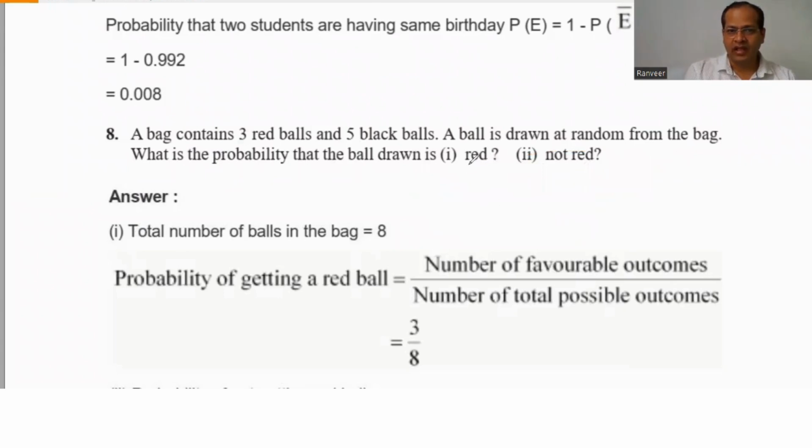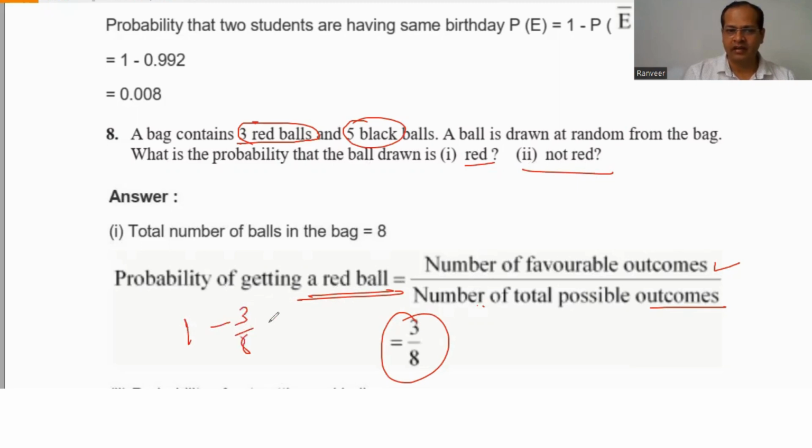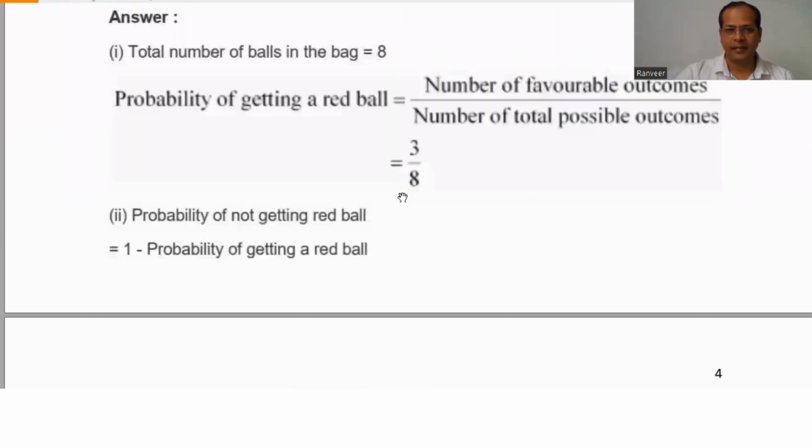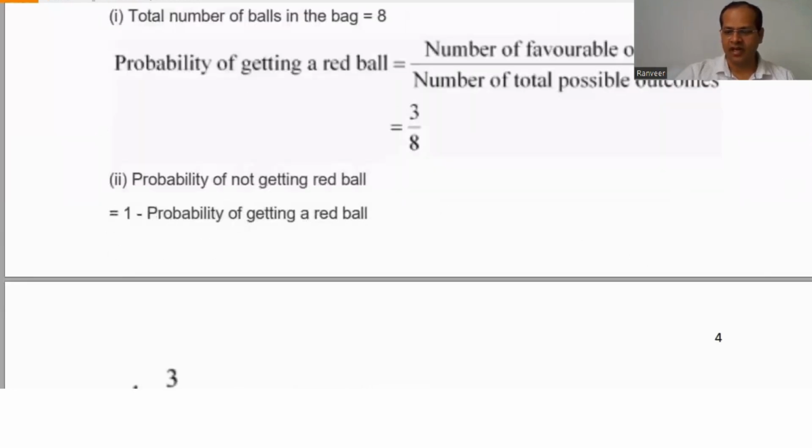There are 3 red balls, so the number of favorable outcomes is 3, and the number of total possible outcomes is 3 plus 5, 8. So 3 by 8 is the probability of getting a red ball, and not red means 1 minus 3 by 8, that is 5 by 8. This is the probability of not getting red.